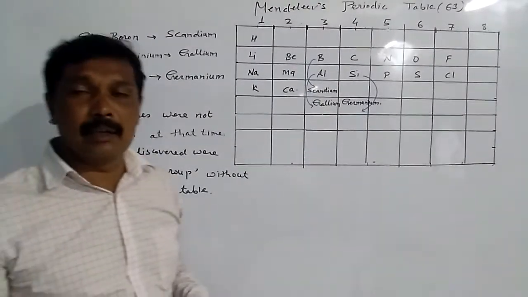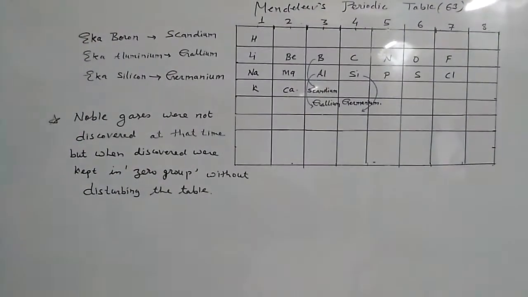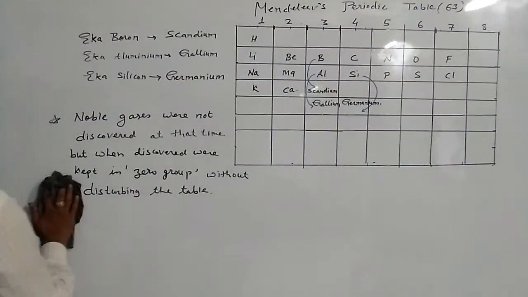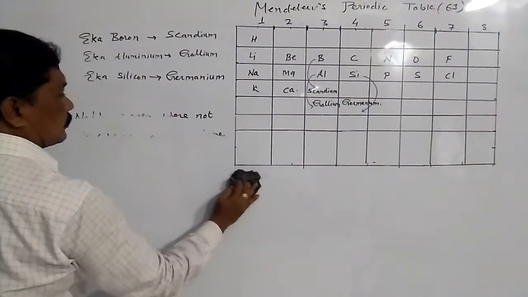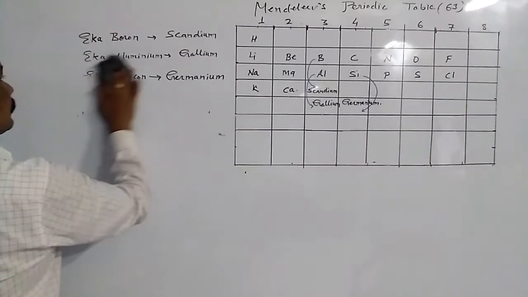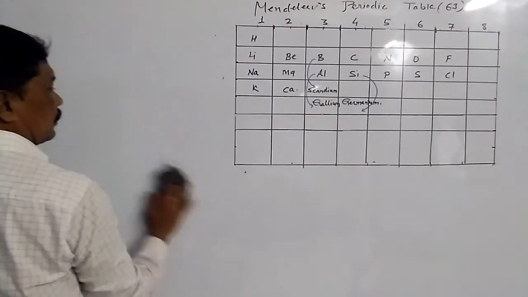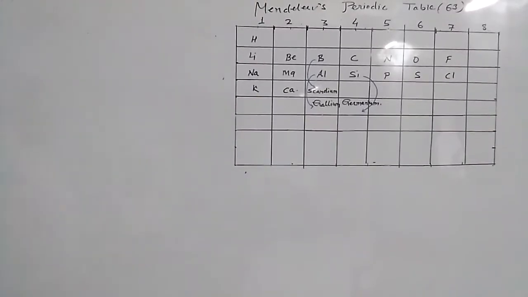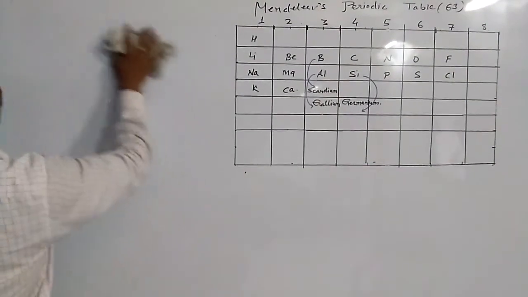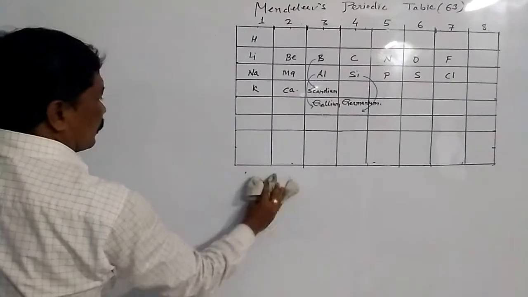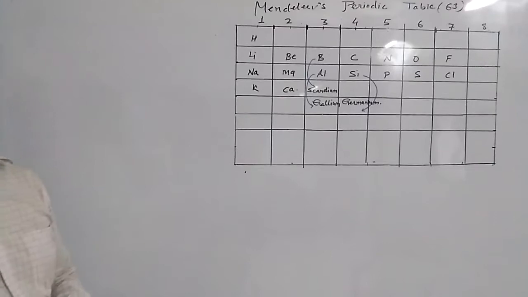Now let's discuss some disadvantages. Now we will consider the drawbacks.